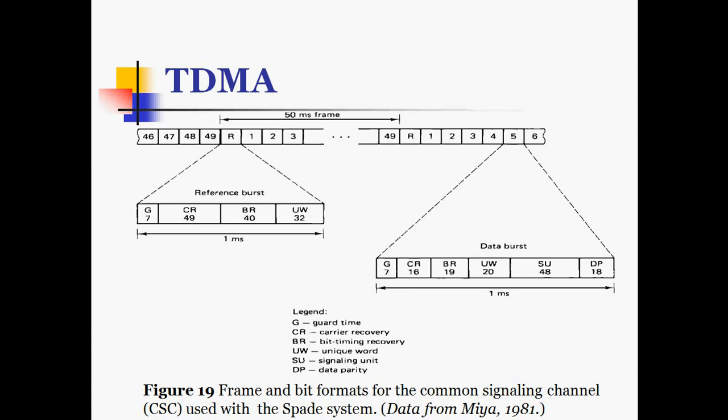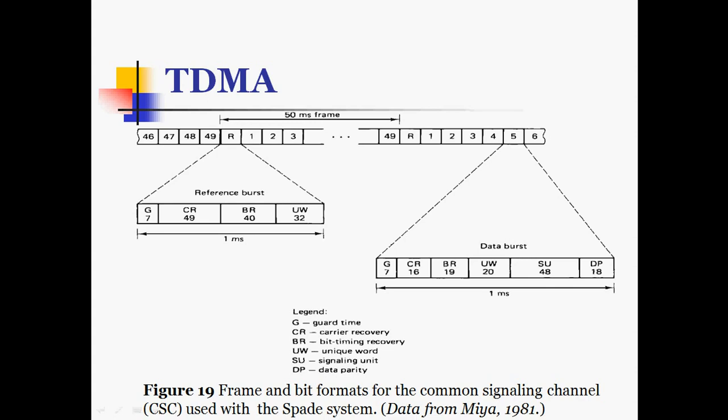We can see here the frame and burst formats for the common signaling channel used for the SPADE systems, and this is for the TDMA, a 50 millisecond frame is given. In that, R is for the reference burst, which has a time slot of 1 millisecond. This is the guard time slot, code recovery.